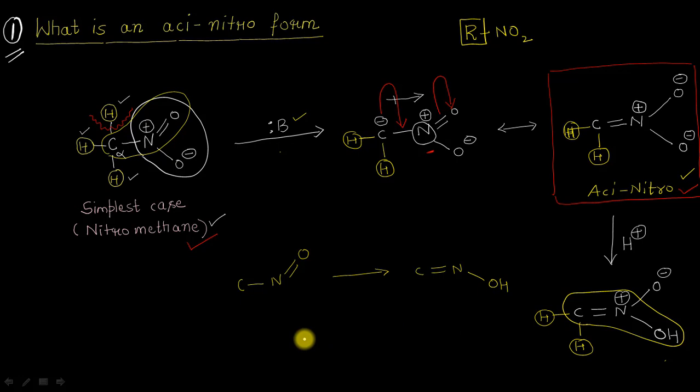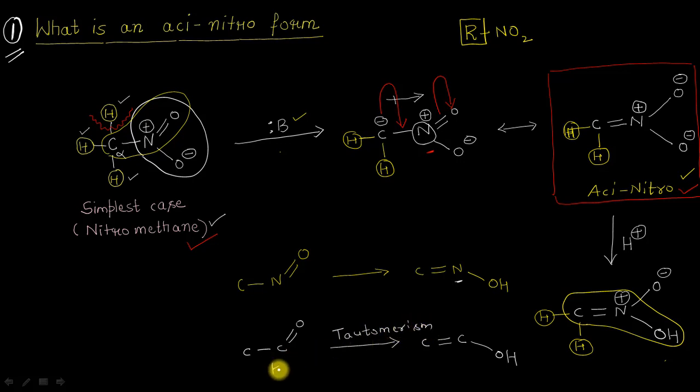Now just imagine if in place of this nitrogen atom we are having some carbon atom, the situation will be something like this. Starting from a C double bond oxygen, we get a C double bond carbon here in place of this nitrogen atom, and a single bond OH as it is. So it is actually a type of tautomerism in case of the aldehydes and the ketones.